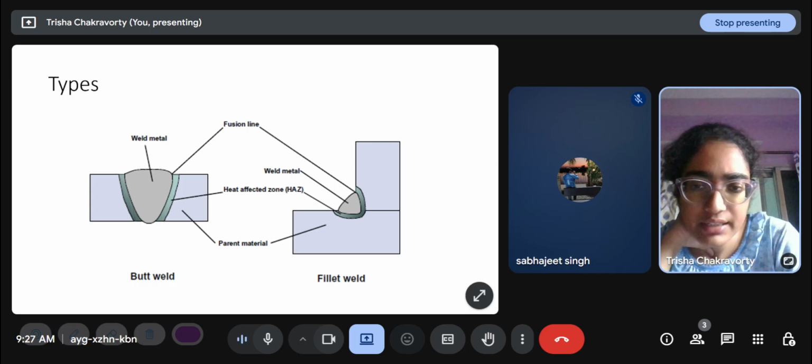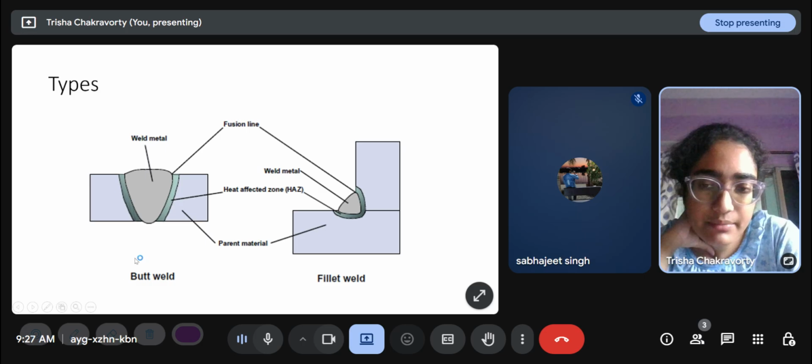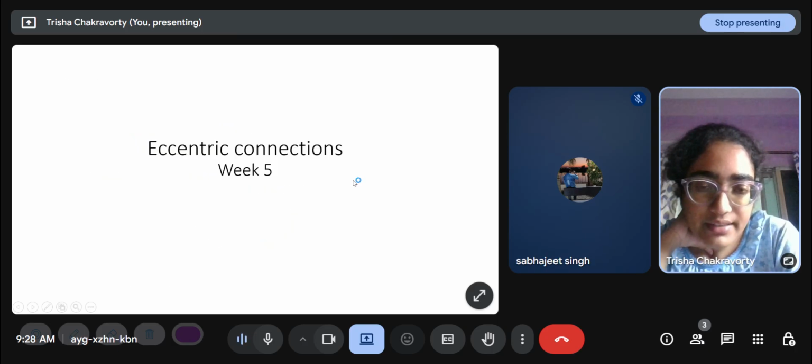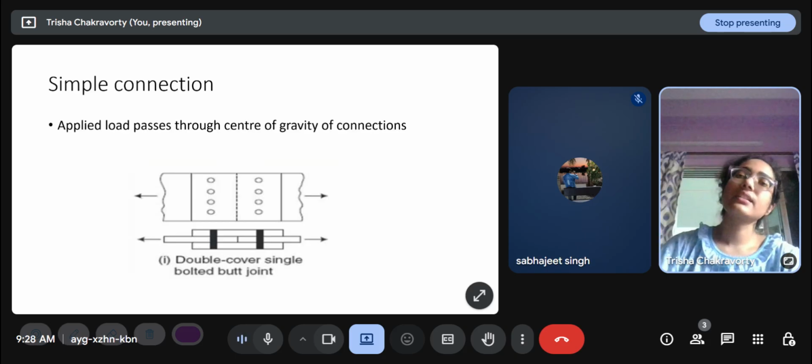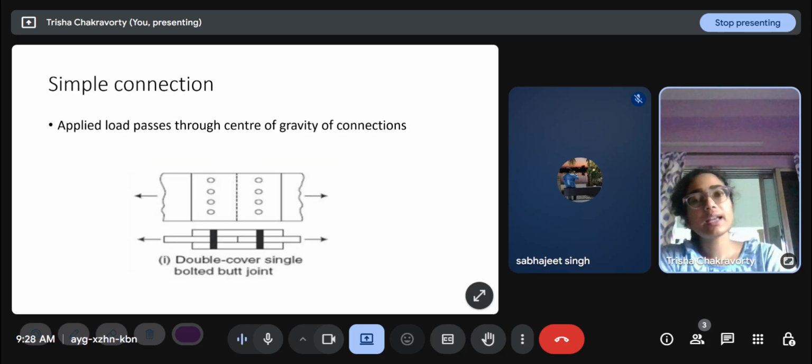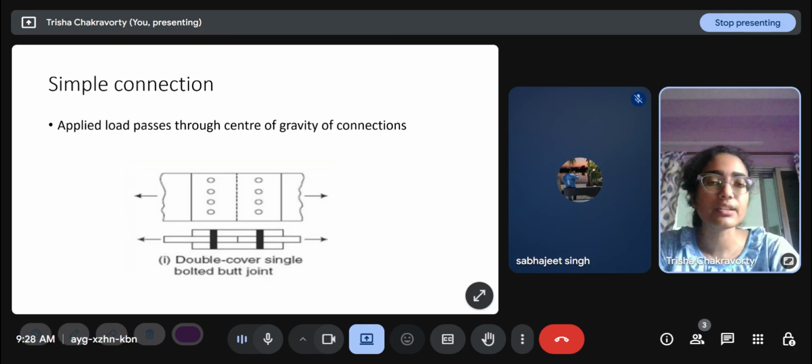Butt weld and fillet weld. Butt weld is when the plates are placed end to end, and fillet weld is when they are placed perpendicularly. Eccentric connections. A simple connection is when the applied load passes through the center of gravity of the connection. So here there are four bolts this side, four this side. So along this line, the center of gravity is here somewhere between this and this bolt, and the force is also along this line. So this is a simple connection.